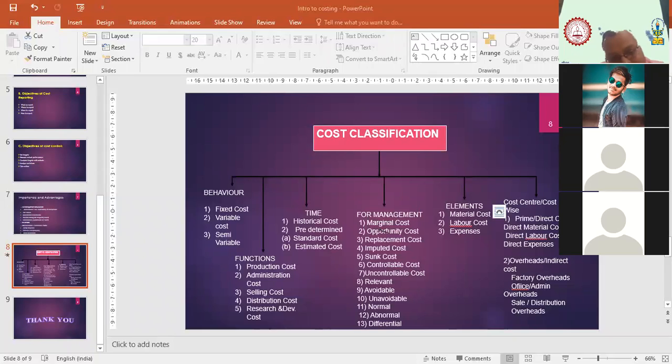Next one is research and development. In today's scenario, every pharmaceutical company is doing research on which vaccine? COVID. Very good. Perfect. Everybody wants a new product or a better use of the product, so companies have to incur various expenses for research. They have to continuously come up with new products, new ideas, new usage. Whatever expenses a company incurs for this will come under research and development cost.